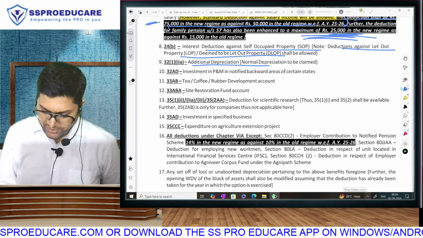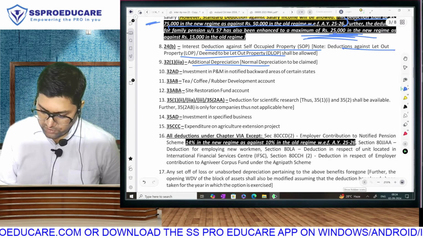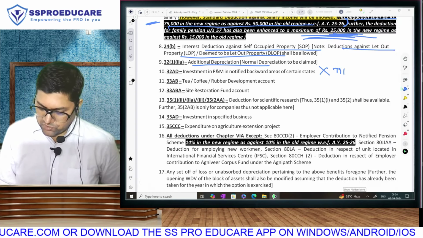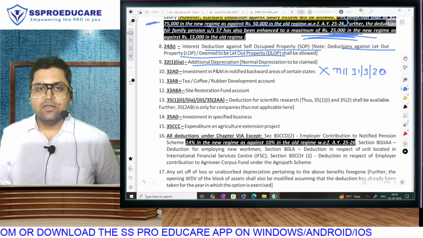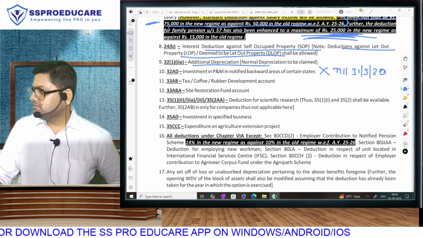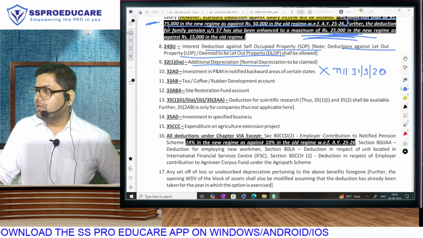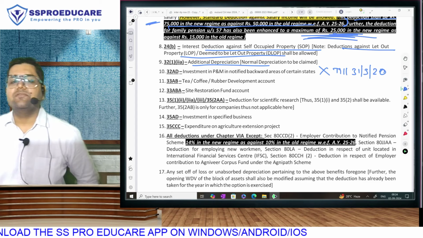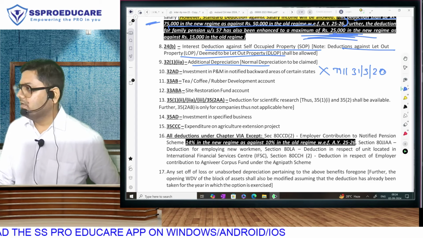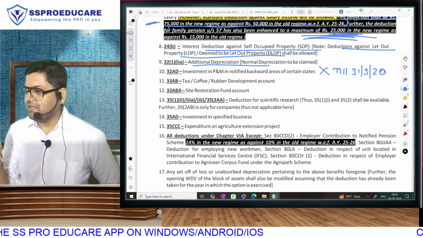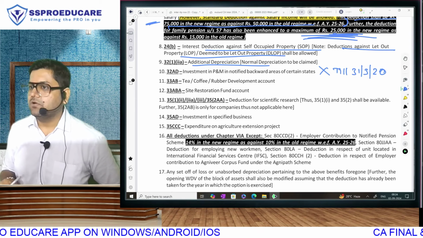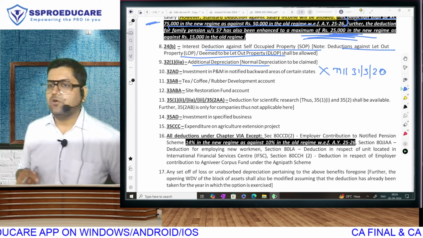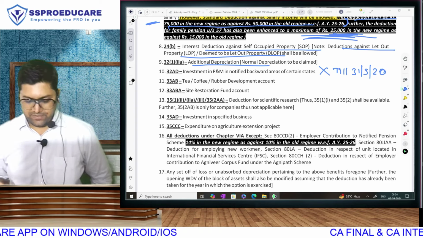This 32 AD, no, you can actually cancel if you want, because this 32 AD was only applicable till 31st March 20. This section that way is no longer relevant in the Income Tax Act, just that they are not amending 115 BSC and removing this line. If they remove this line from 115 BSC, I will also remove it from the book. I can't remove something from the book which is written in the law. But practically and theoretically, it is absolutely irrelevant.